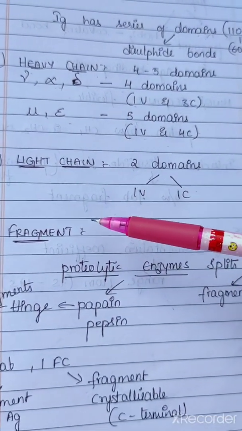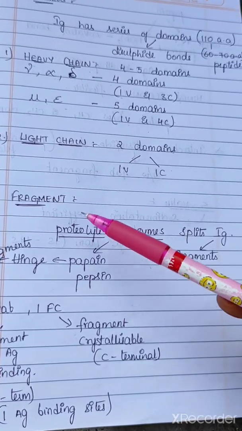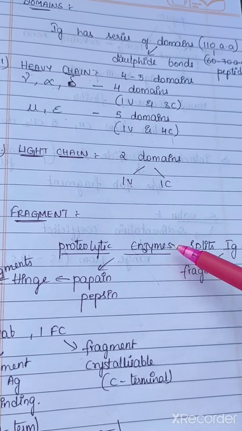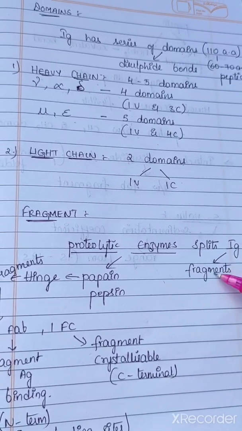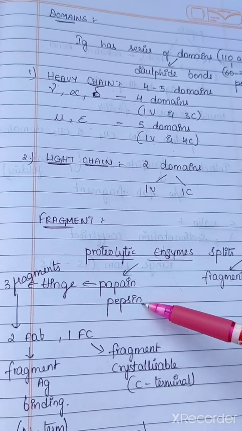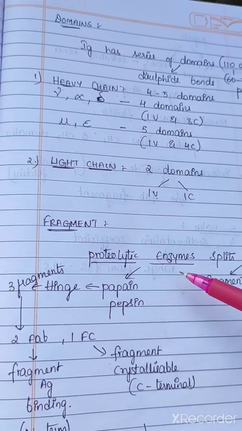Coming to the fragments. Fragments are produced with the help of proteolytic enzymes. These proteolytic enzymes split immunoglobulins into fragments, for example papain and pepsin. These two can break the immunoglobulin into fragments.